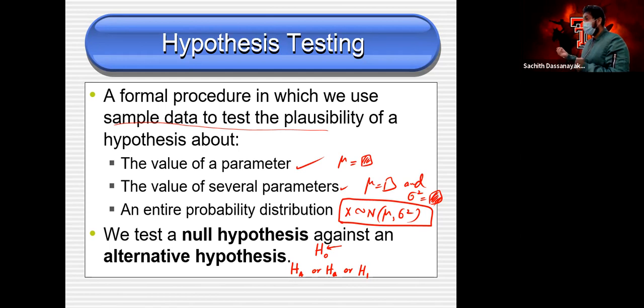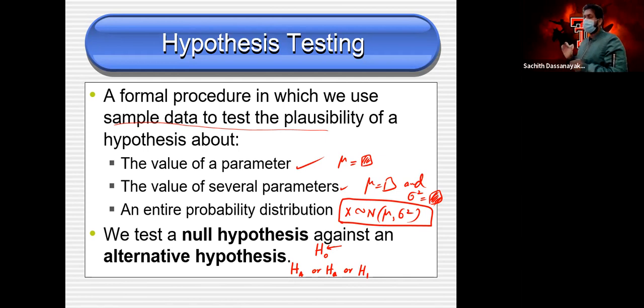So my alternative hypothesis is that it will rain tomorrow, and my null hypothesis is that it will not rain tomorrow. Our claim always goes to the alternative hypothesis.